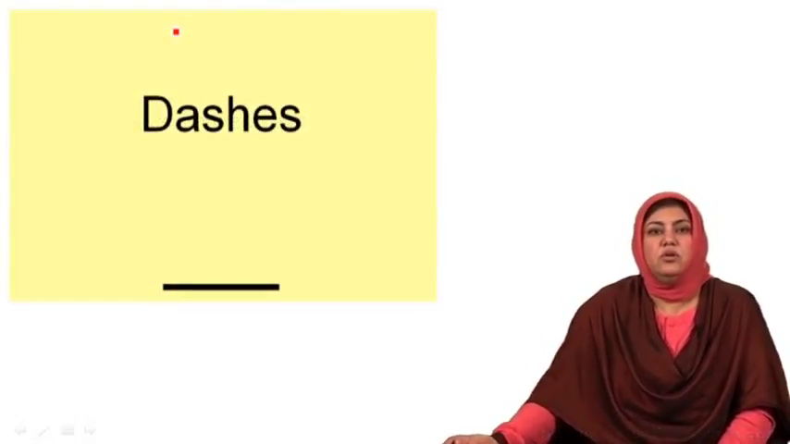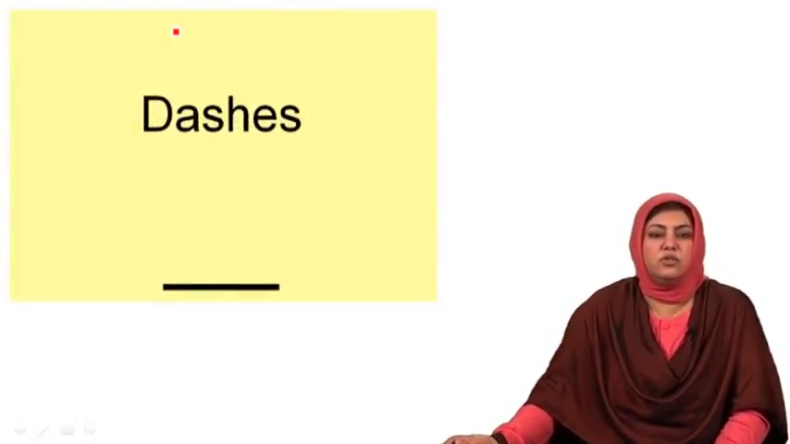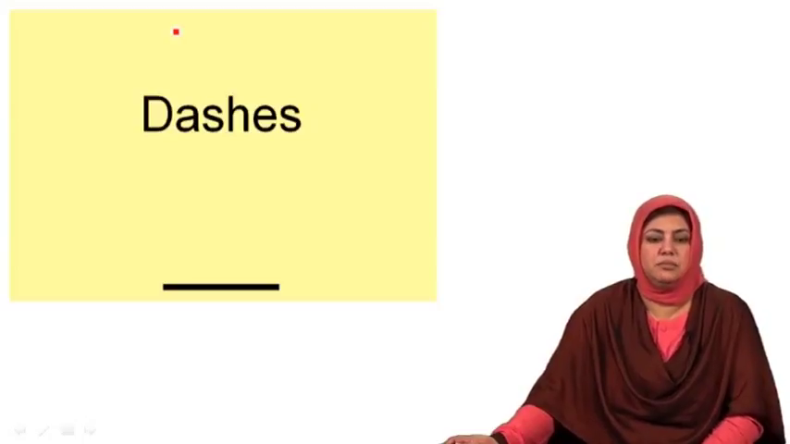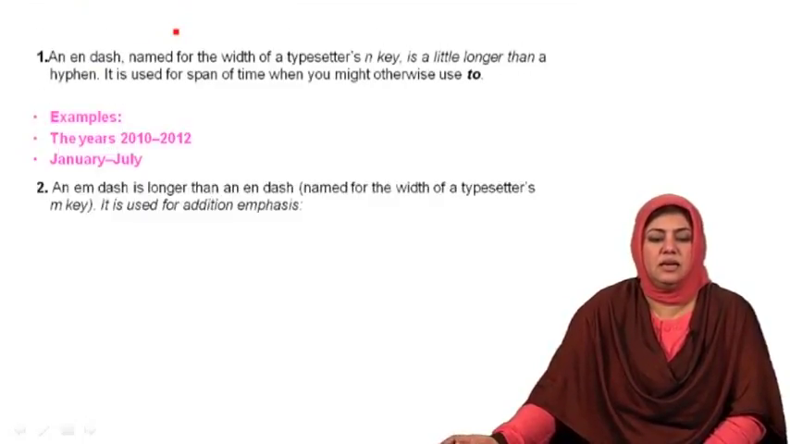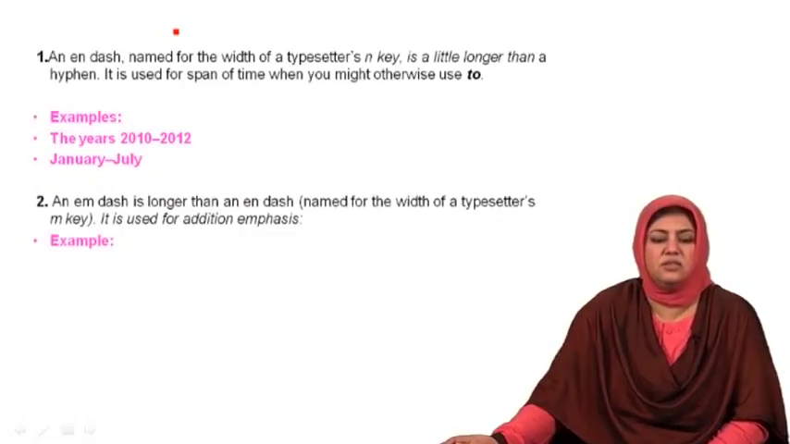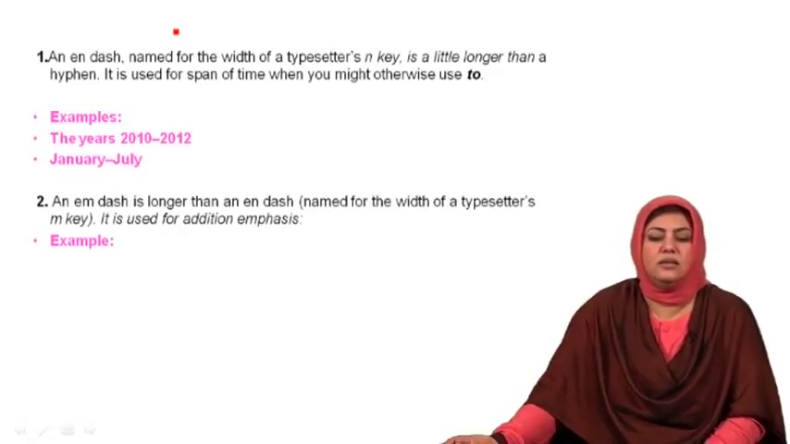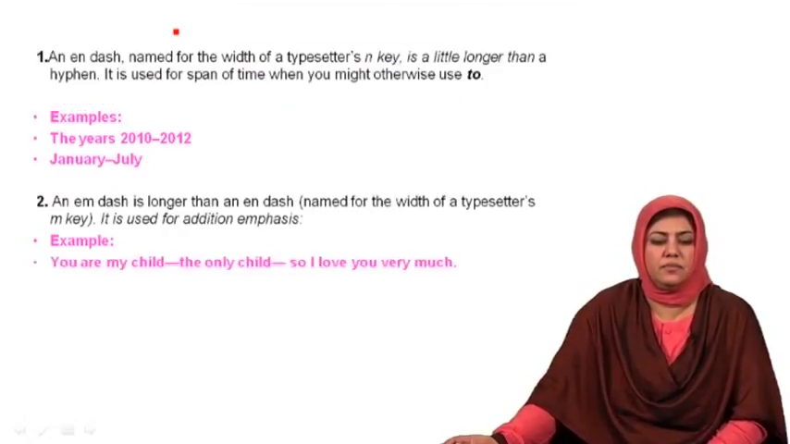With this, I bring you to learning the rules of the use of dashes. The use of dashes is not very complicated. It has some simple rules that I am going to share with you. Basically, there are two types of dashes. Generally, they are called an N dash and an M dash.